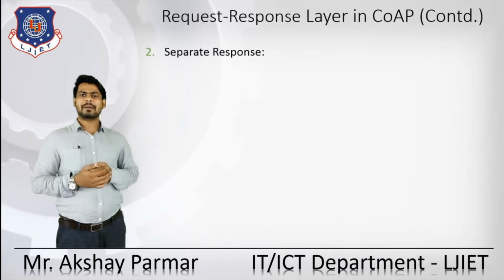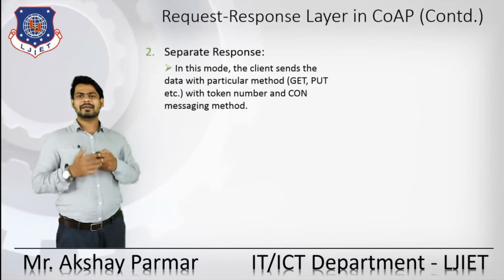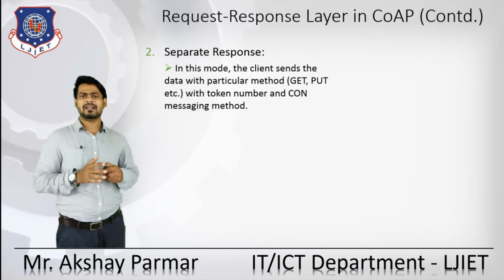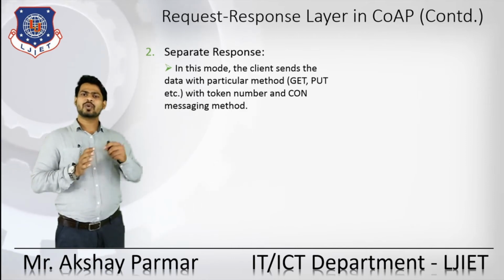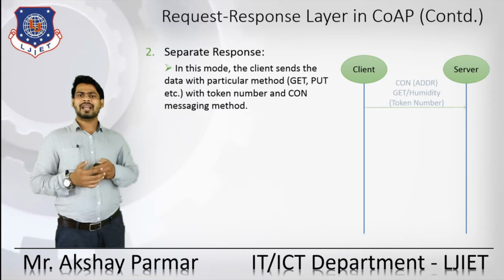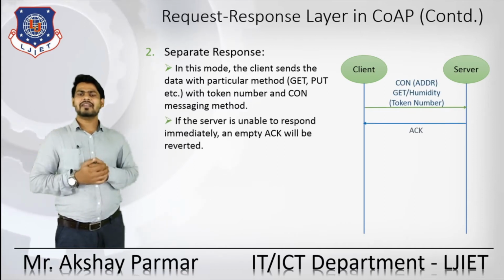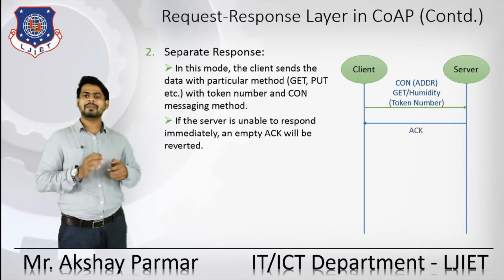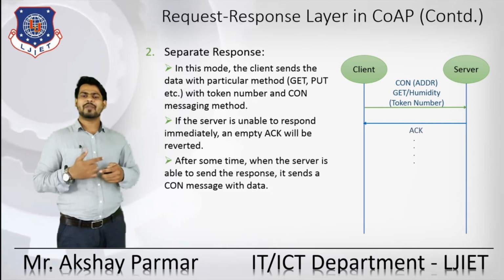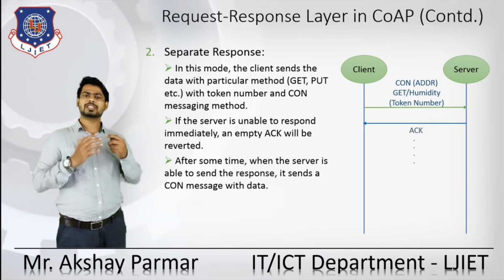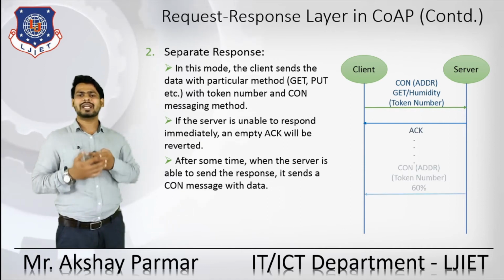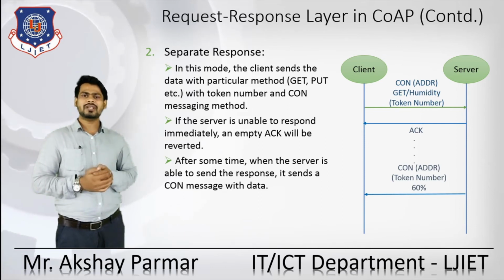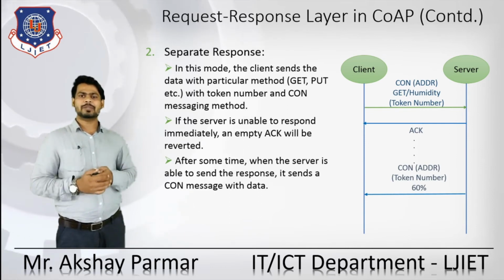After that, the next type is separate response, as its name suggests. In this mode, the client sends the data with a particular method, GET, PUT and so on, with the token number and CON messaging. If the server is unable to respond immediately, an empty acknowledgement will be sent. After some time, when the server is able to send the response, it sends the CON message with the data. So what is the difference between piggyback and separate response? The sending of an empty acknowledgement, right?